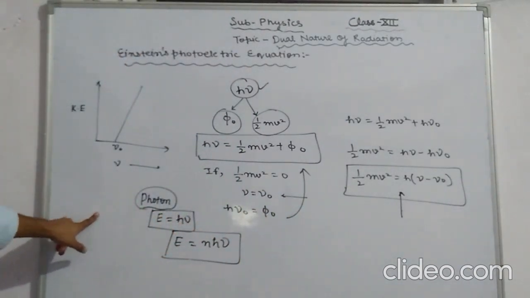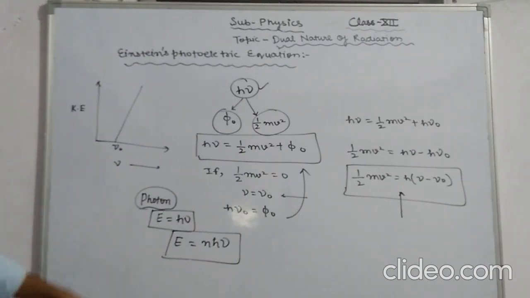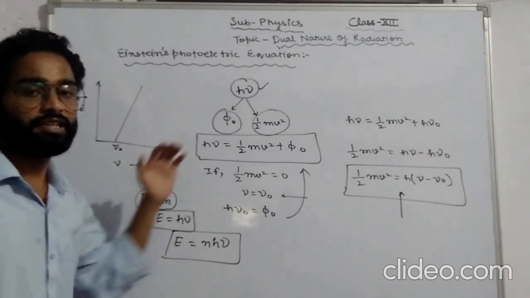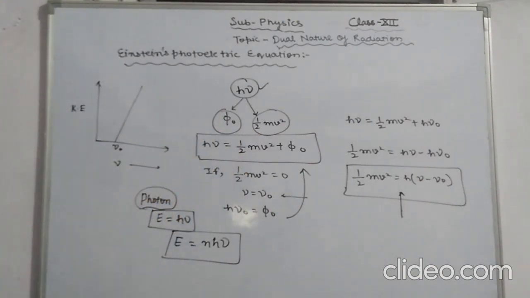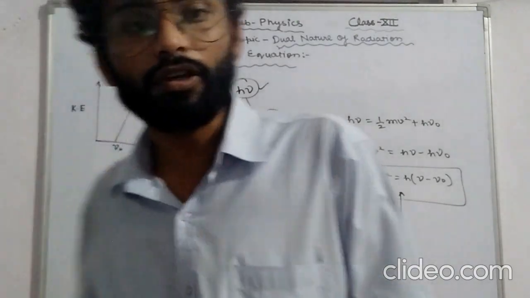Then the next is the energy of a photon, which can be represented as h nu or hc by lambda. Photons always travel in a straight line. Like that, we have got all the properties of photons, and this is all about this video.